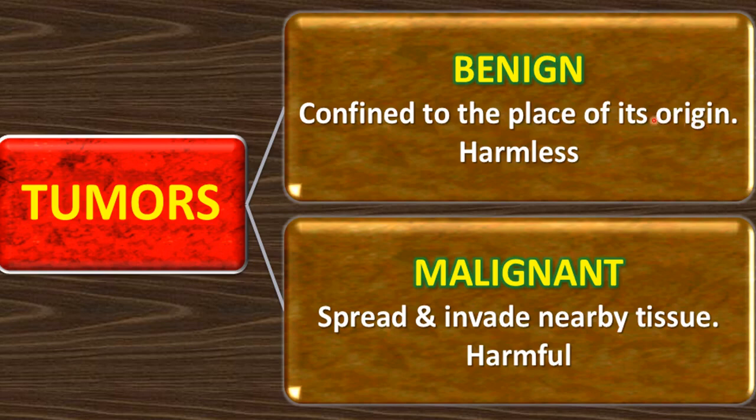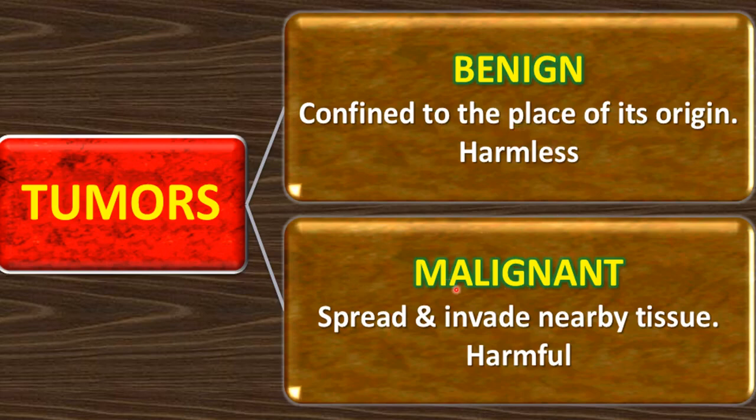Where the tumor is formed by the uncontrolled division of the cells, it will remain confined to that place only. That's why, depending on its location, this type of tumor can be harmless. It can be easily removed by a small surgery, and it is usually harmless.